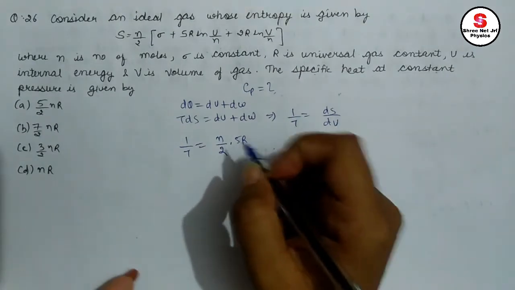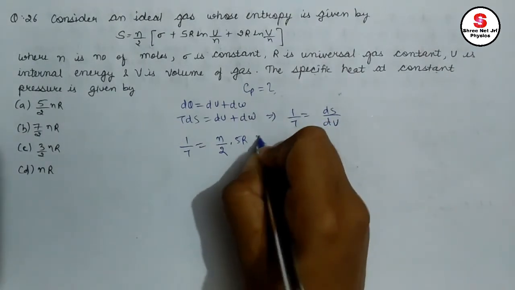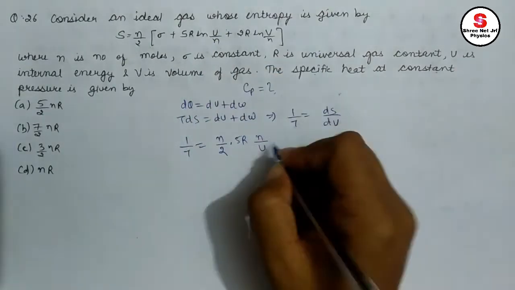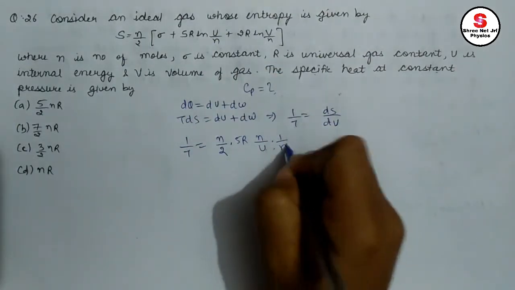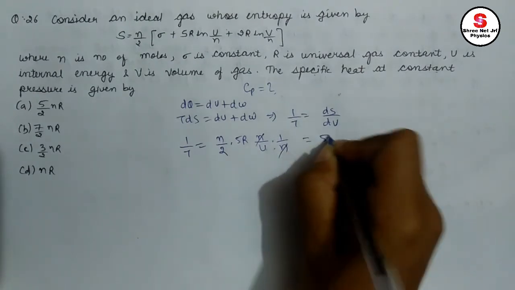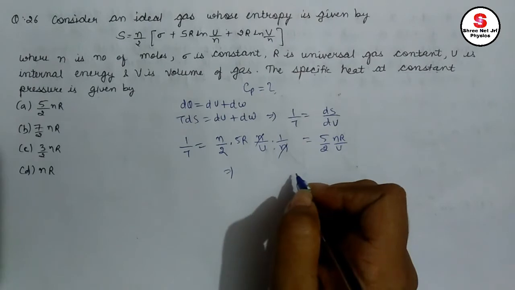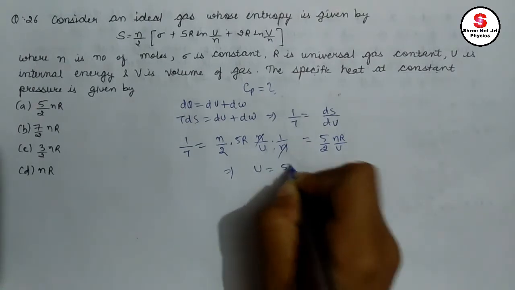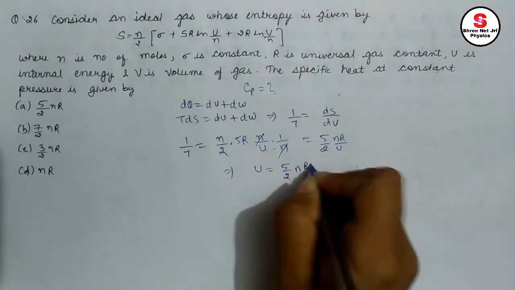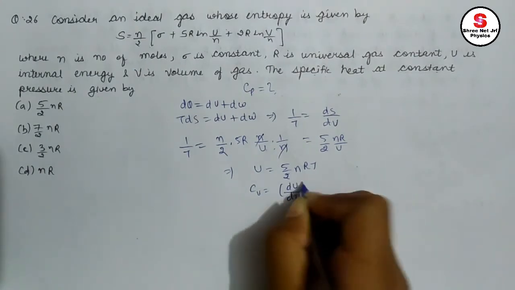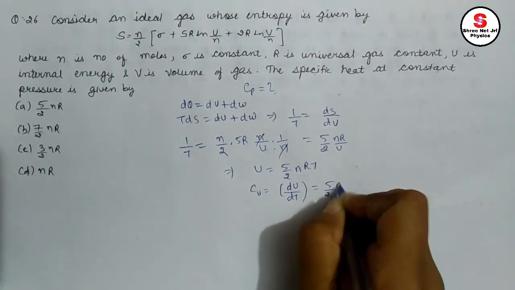Differentiation of ln x gives 1 by x, so n divided by U. And again for U, the term with it is 1 by n, that means 1 divided by n. This cancels out, that means 5 by 2 and R by U. It is giving us that U equals 5 by 2 nRT. We know that Cv equals what? dU by dT. That means it is equal to 5 by 2 nR.